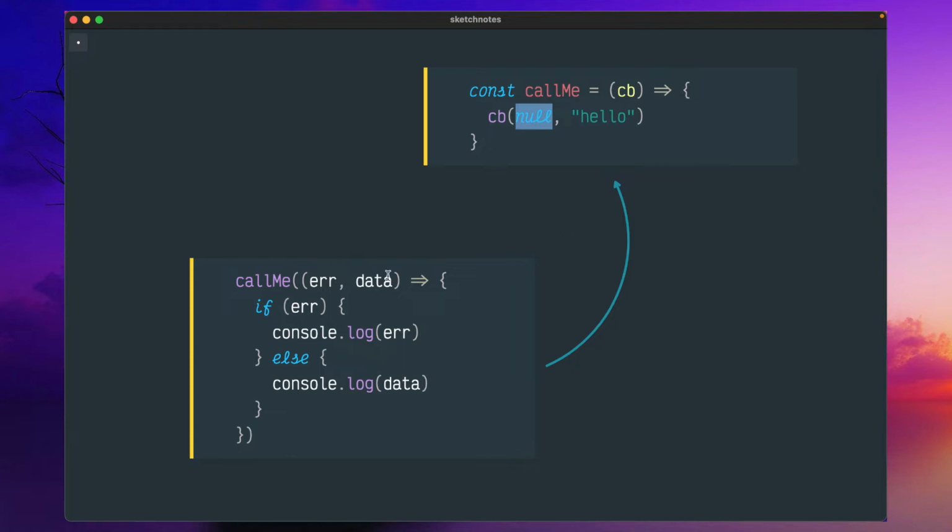You can't wrap this call me in a try catch and expect to handle this error in the catch block. That is not possible in a callback approach. So you have to pass this error in the first argument, or second argument also, but it is a convention to use the first argument. But it is a bit brittle, so it's difficult to enforce that rule. You have to trust that all programmers will follow whatever the convention is.